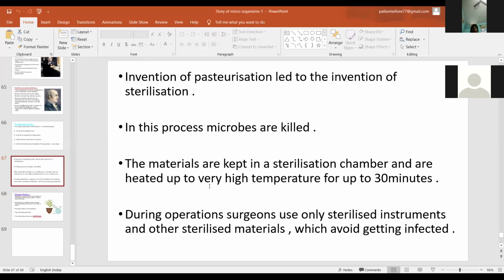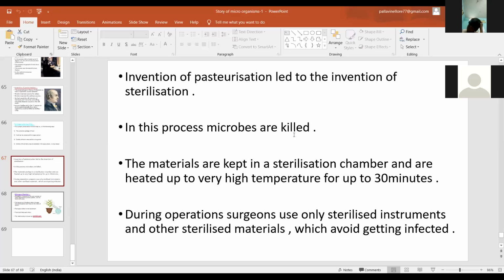During surgery, surgeons use sterilized instruments and sterilized materials to avoid infection.